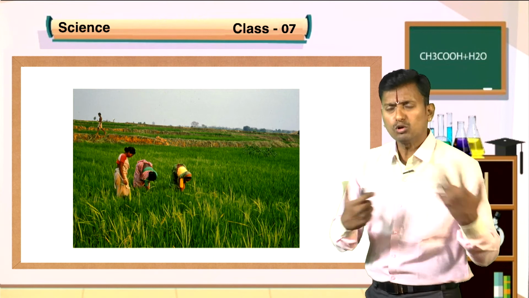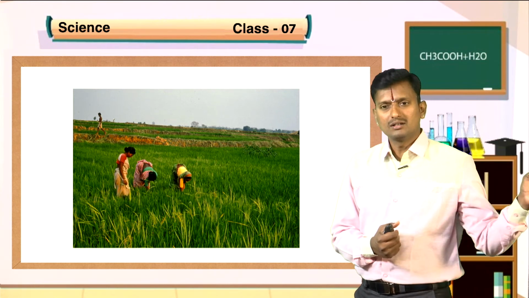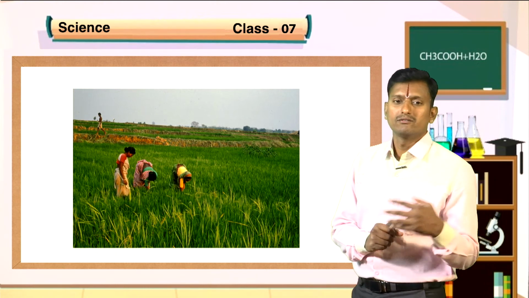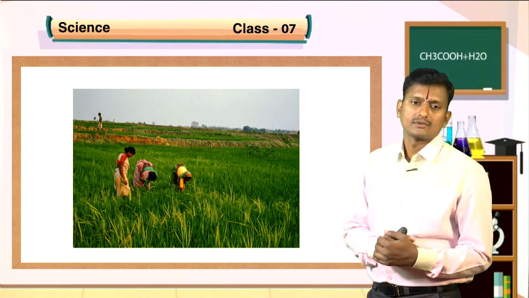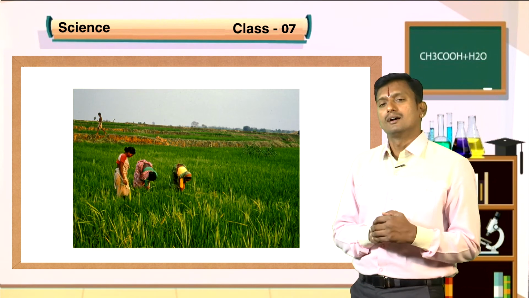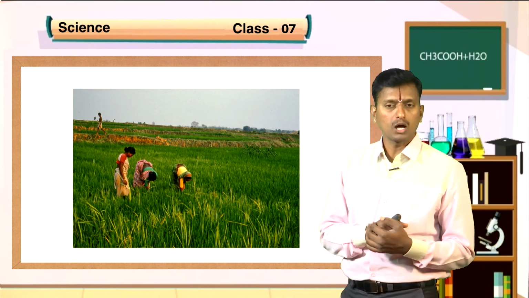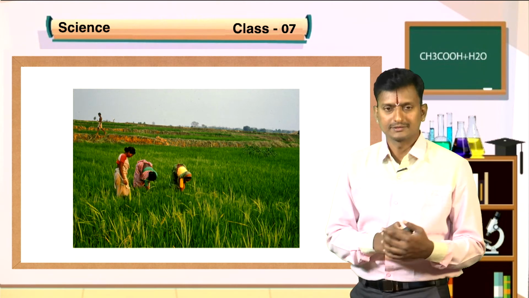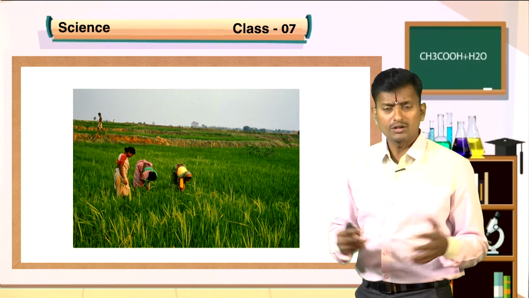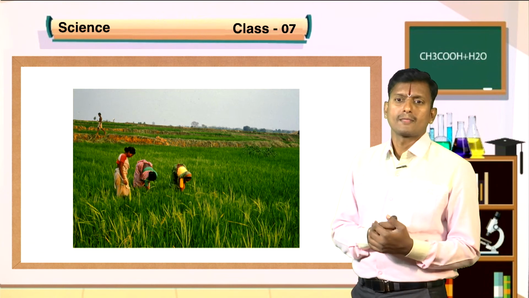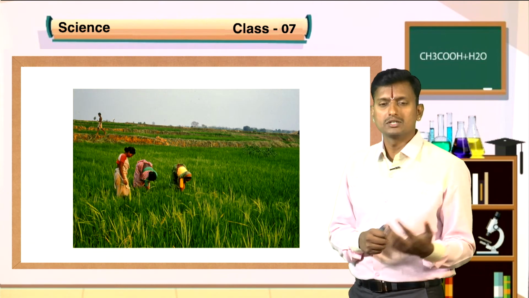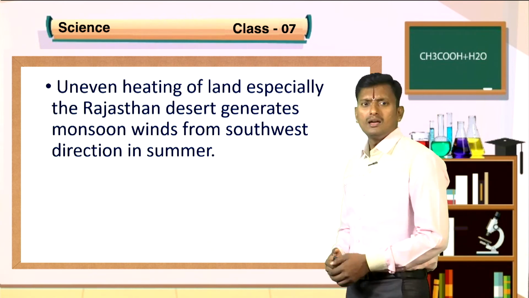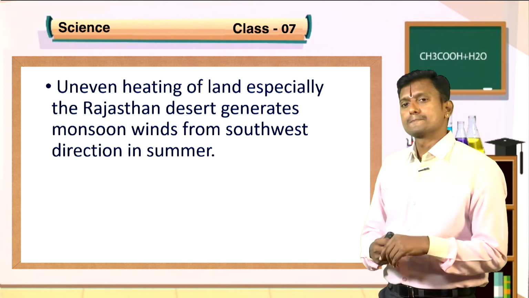Sometimes we get more rains, so that the crops will be destroyed. Sometimes we get less rain. In those conditions, we can't get more crops. So we have to develop technologies to grow more crops without depending on the rain. Okay, students, what will you do? Yes. Now we have varieties of technologies. We have borewells and wells to get water to grow the crops, and channels like that. Okay, students?